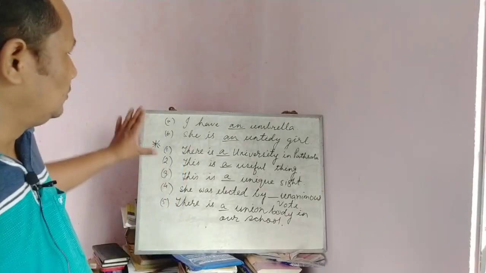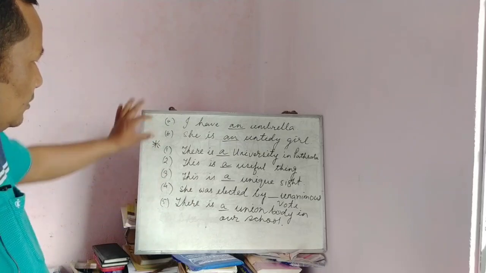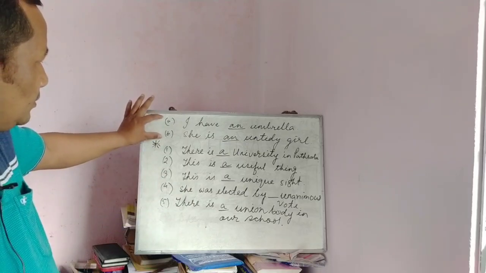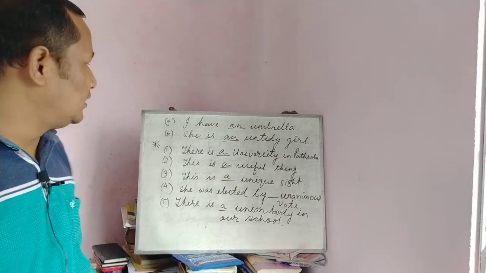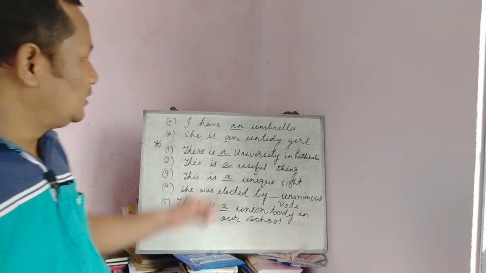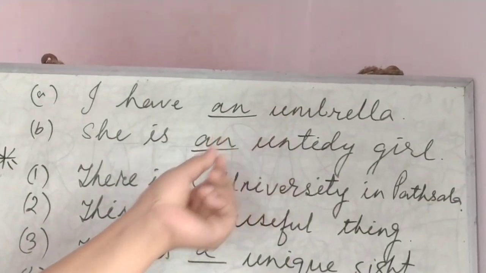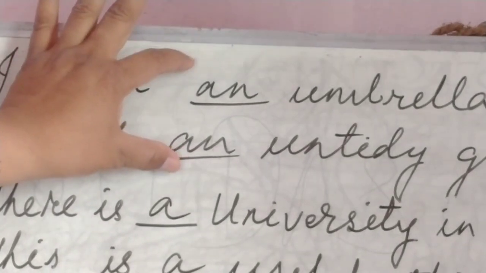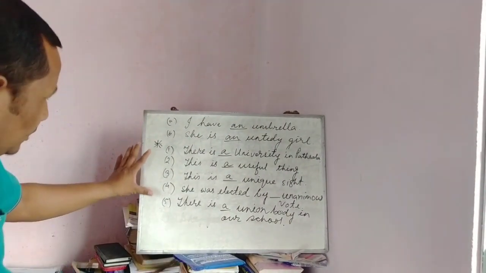Now, look at these sentences. At first, observe these two. I have an umbrella. She is an untidy girl. Here the sound of U is just like a vowel, and that's why we have used an. But look at these five sentences.